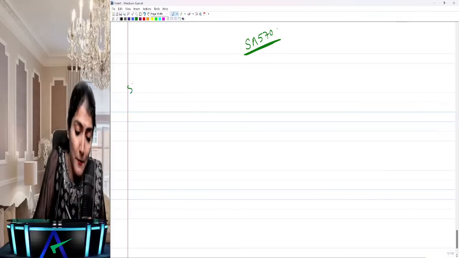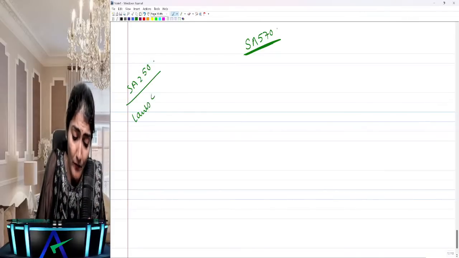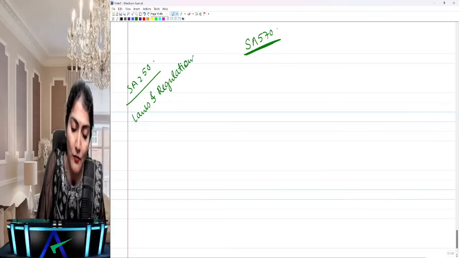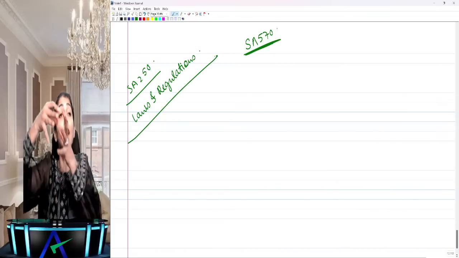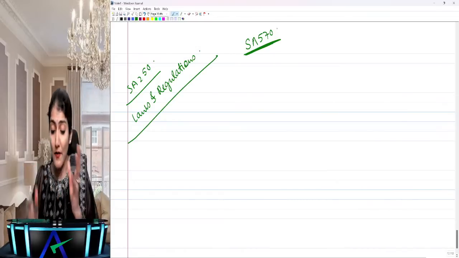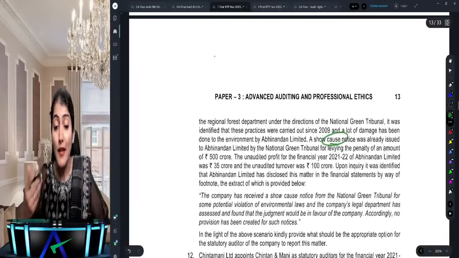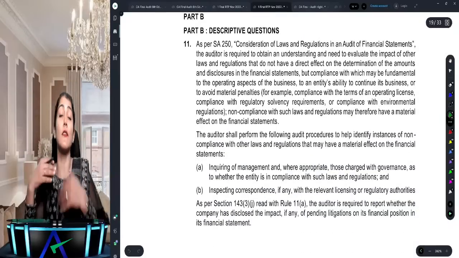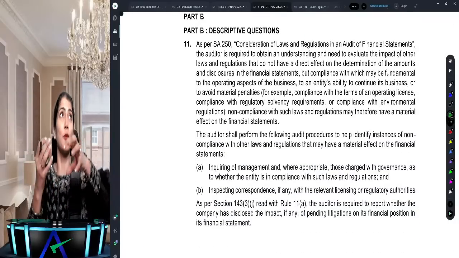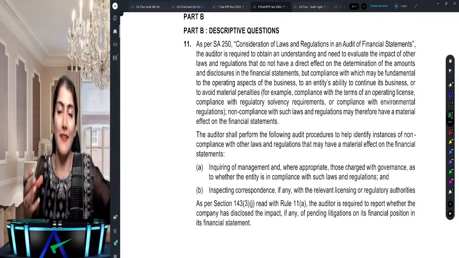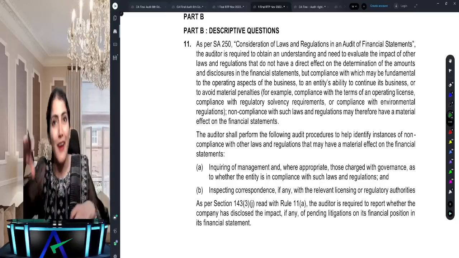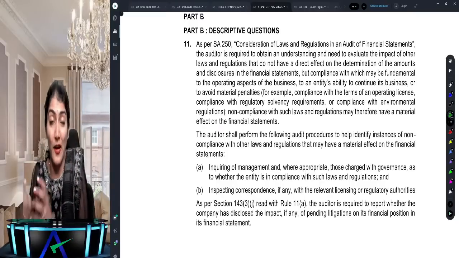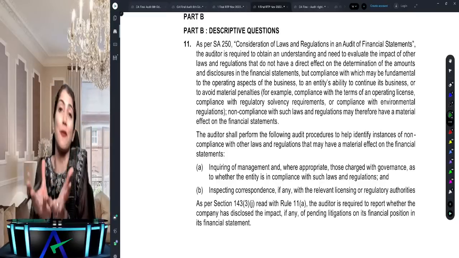Right. So one, as per SA 250, this is a matter of laws and regulations, and consideration of laws and regulations in an audit of financial statements. And these are other laws and regulations, because it's an environmental law which may have a material effect on the financial statements in case of non-compliance. Like, say, Income Tax Act, it always has an effect, so that's a direct law, but environmental law does not always have an effect, but if a penalty comes, it may have a material effect.